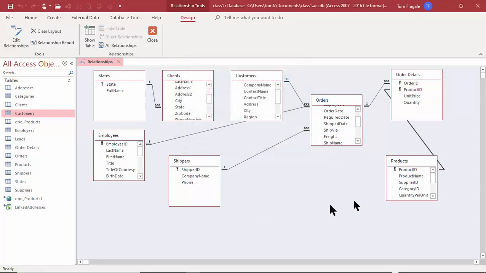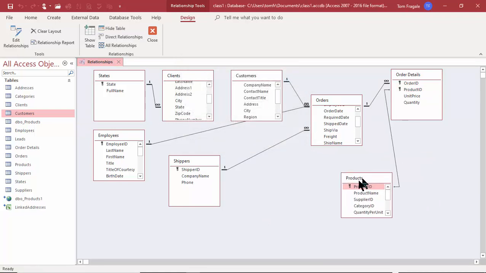Good. Now, if you wanted to change the relationships, you can go into the same window. You can pick on the database tools and then pick on relationships.